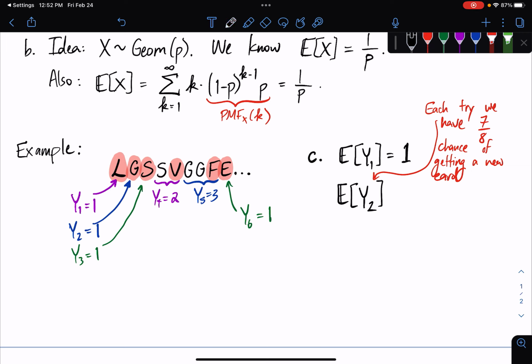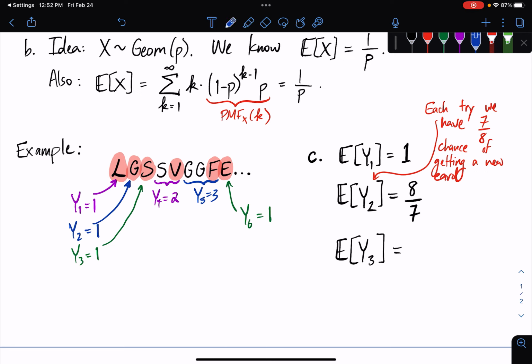Okay, and using our idea from B, we're going to have that the expected value of y2 is we take the reciprocal. We do the 1 over p. Okay, and this is good because we should expect something that's more than 1. On average, it takes slightly more than 1 try. Okay, and similarly, y3, we're going to see the pattern really soon here.